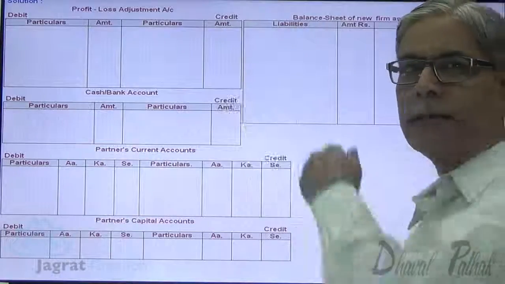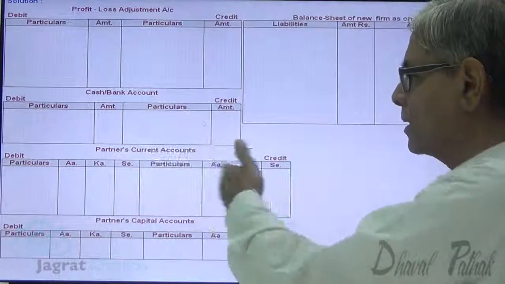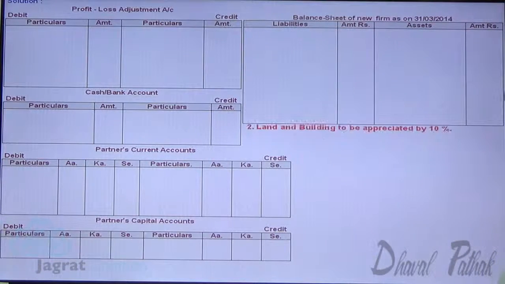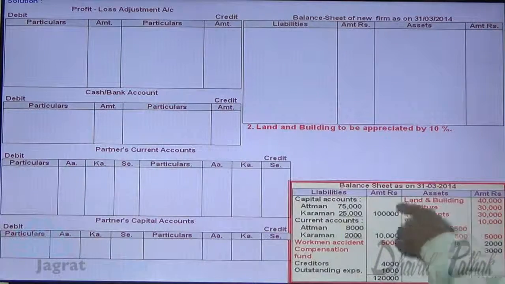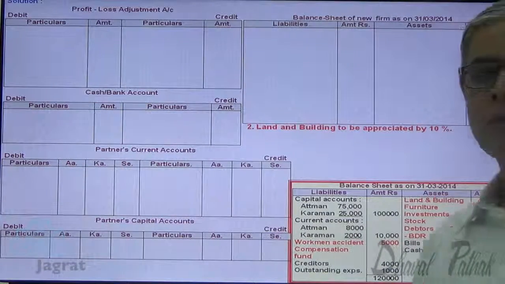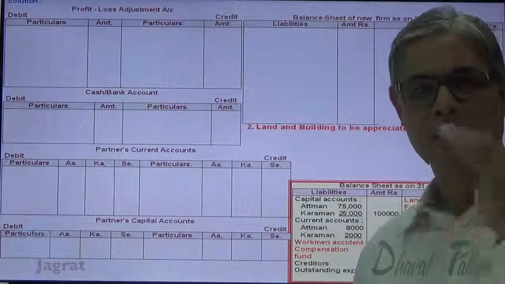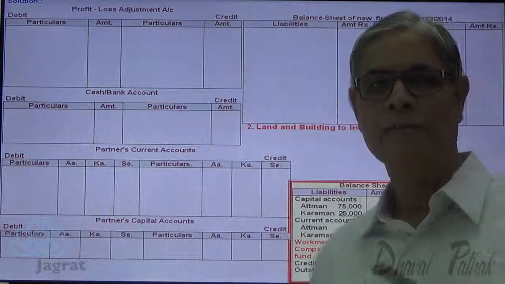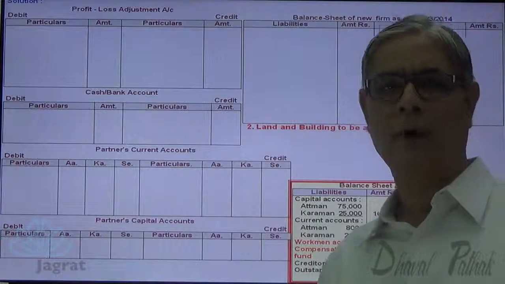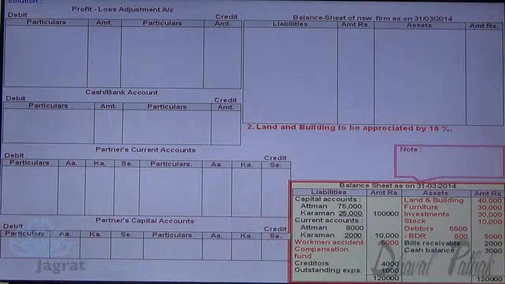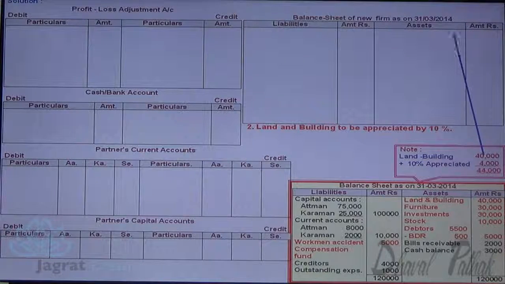Profit and loss adjustment account, cash and bank account, partners current account, capital account, balance sheet as on 31st 2014. Land and building to be appreciated by 10%, land and building is 40,000. Book value is 40,000, appreciated by 10%, so 4,000 increase, 44,000 is the value to be reported in the balance sheet. Book value 40,000, 10% appreciated, 44,000.